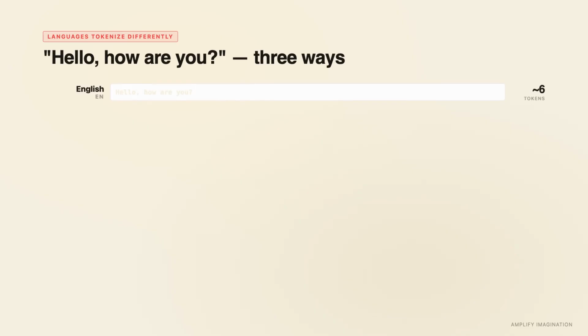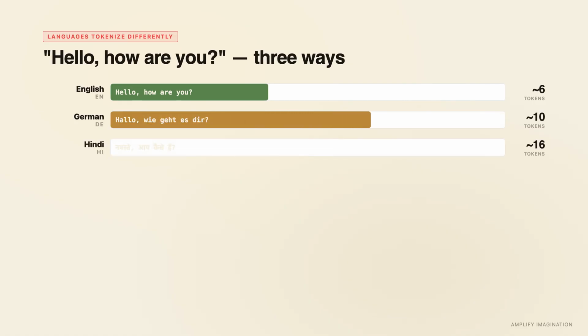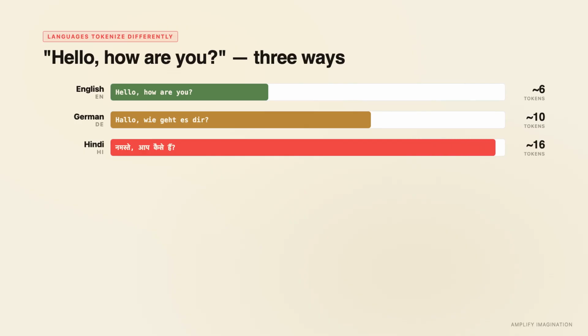And tokenization varies a lot by language. In English, 1 token is roughly 3/4 of a word, but in many other languages, the same meaning can take 2 or 3 times more tokens, which means a non-English speaker hits context limits faster and pays more for the same idea expressed in their language.